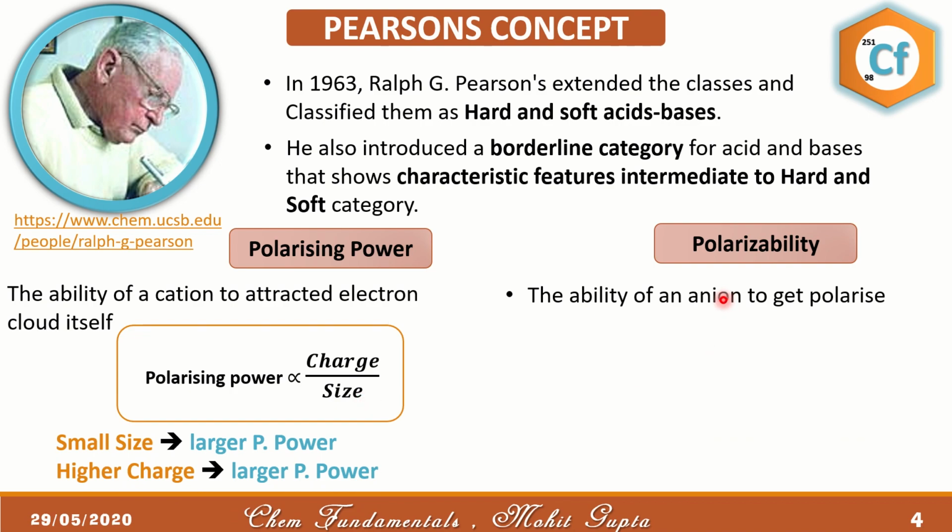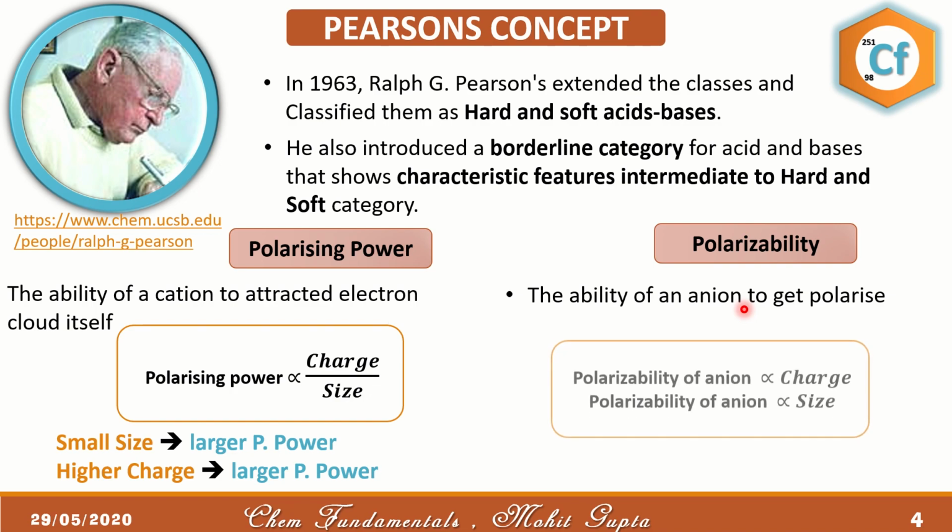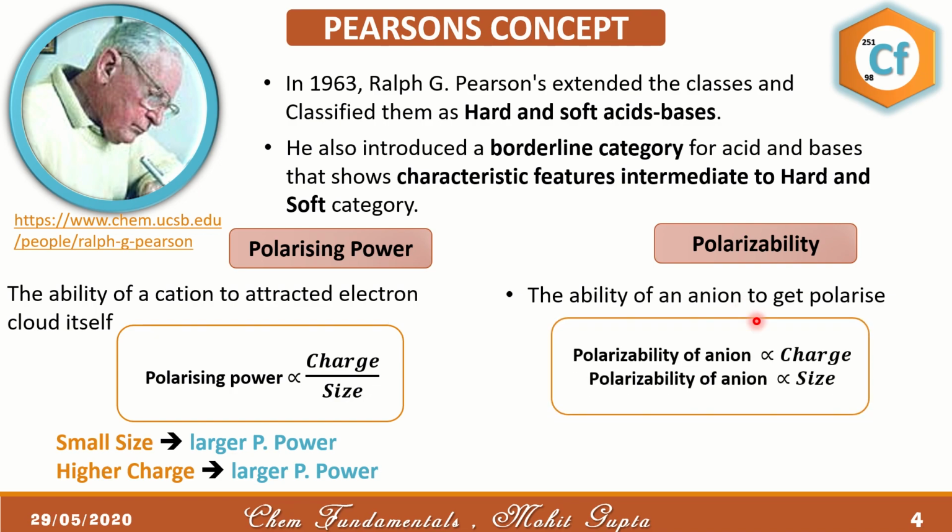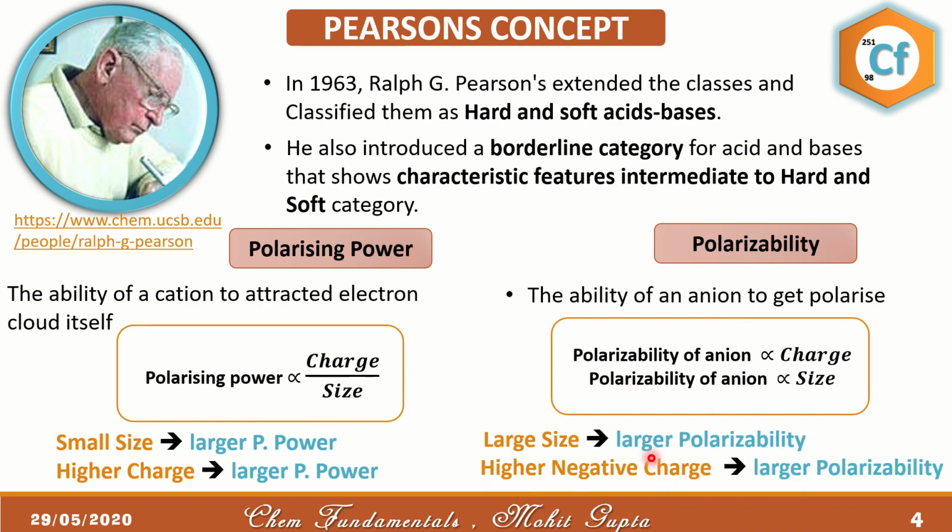On the other hand, polarizability is the ability of an anion to get polarized. If it has a lot of charge and its size is very large, then it can be easily polarized by a cation. So the polarizability of an anion is directly proportional to the charge. Moreover, it is also directly proportional to the size, unlike the polarizing power. If the size of the anion is large, it has larger polarizability and can get polarized very easily, and if it also has higher negative charge, then obviously its size would be very large and in turn it would have larger polarizability.